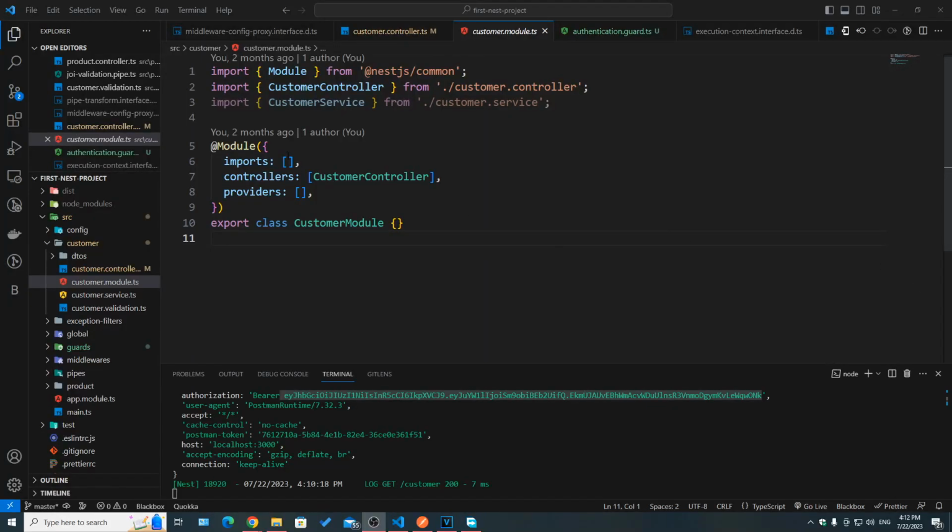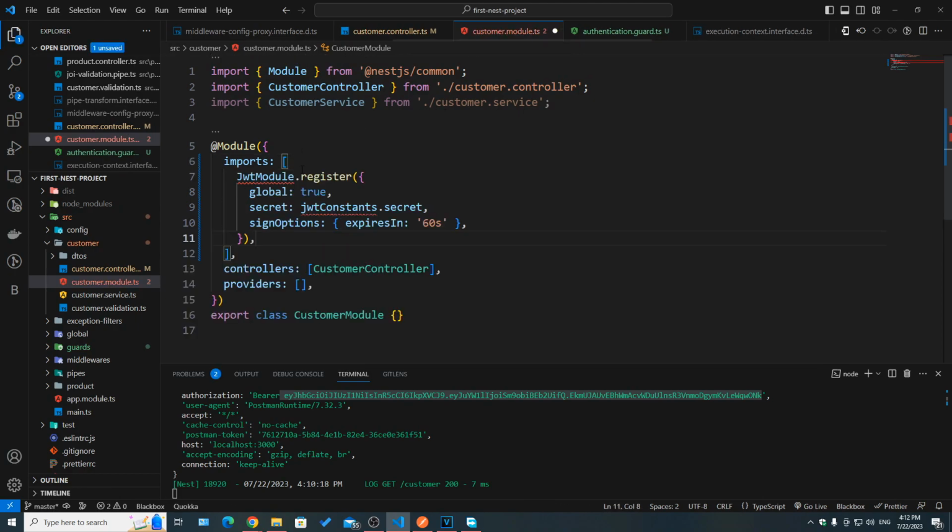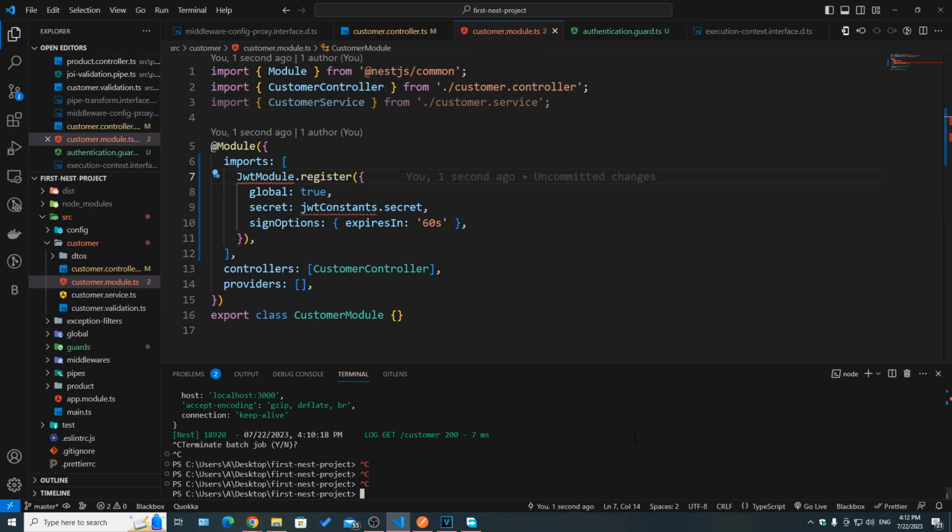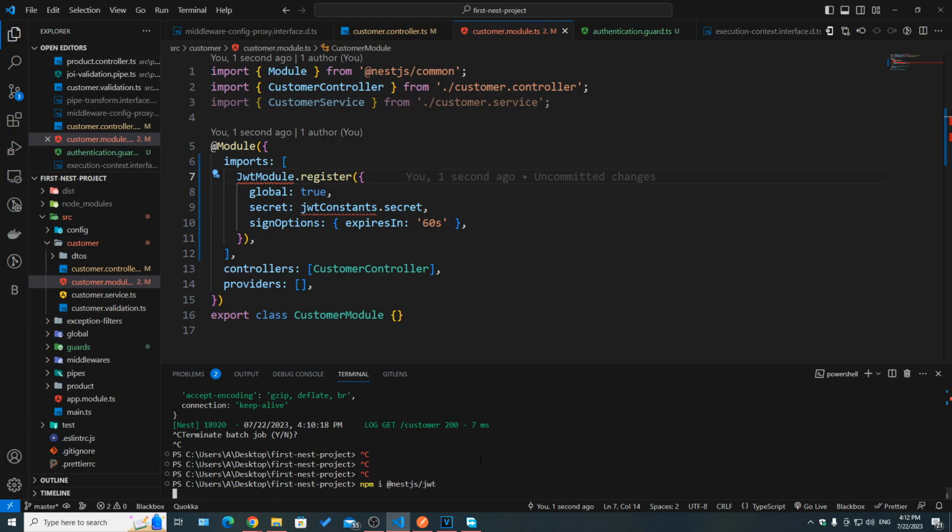So inside of our customer module, inside of imports, I'm going to add this module. Of course, now we cannot actually have it here, we cannot import it because we need to install that package. So let's go ahead and do that. So npm install @nestjs/jwt.